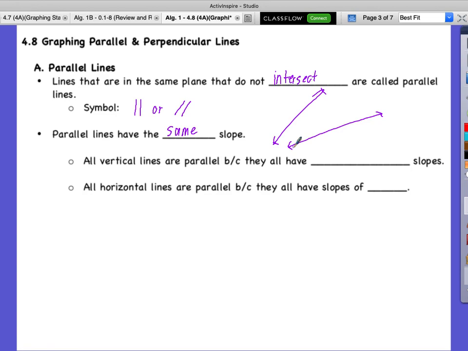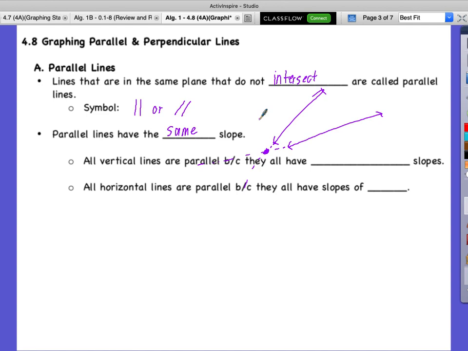You might not see it here, but the arrow tells us it goes on forever. So it's going to go on this way, and this is going to go on this way, and so they're going to intersect eventually. Okay? You don't have to draw that on there, but I just want to highlight that for you. If they don't have the same slope, they're going to intersect. Even if we just think about it logically and draw it out, there's no way they could not intersect if they don't have the same slope.